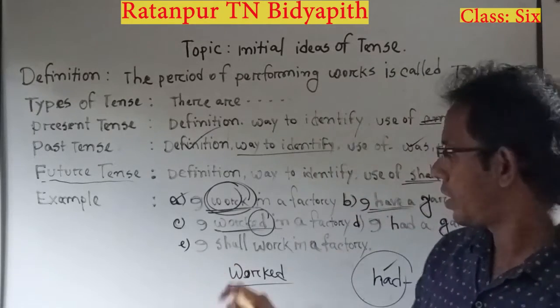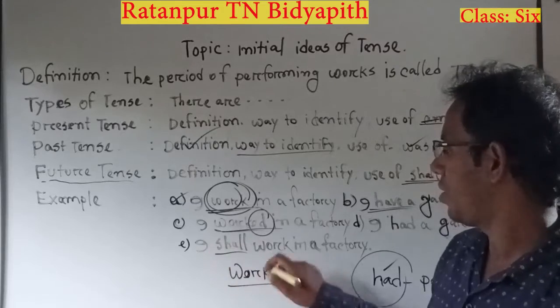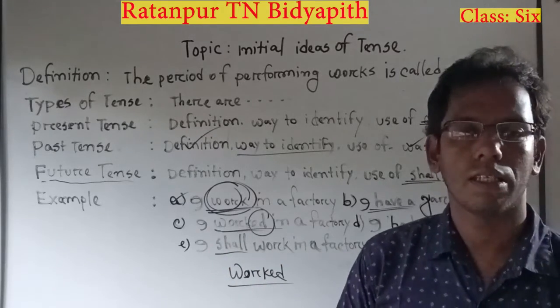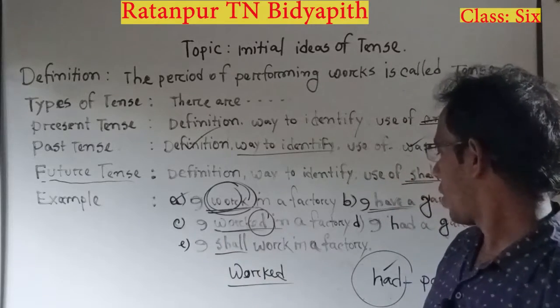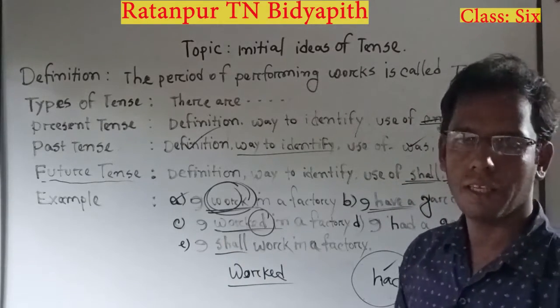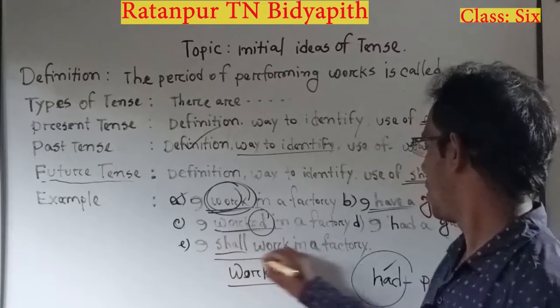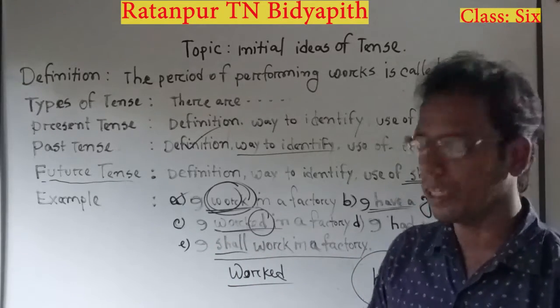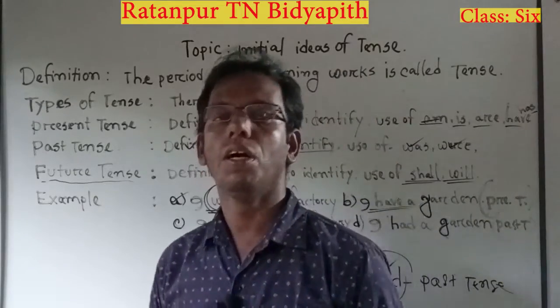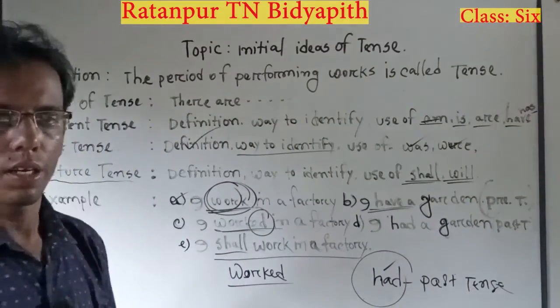So in this sentence, we find the use of shall with the first person. So I shall work in a factory. This is obviously a sentence of future tense. That means the work will be done in future.